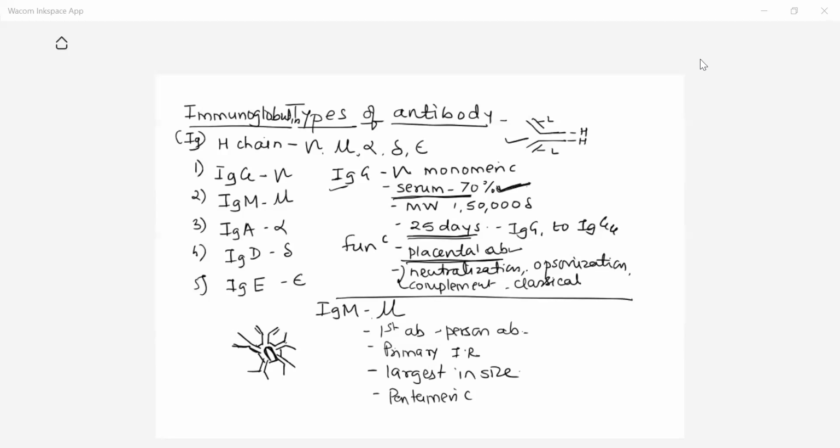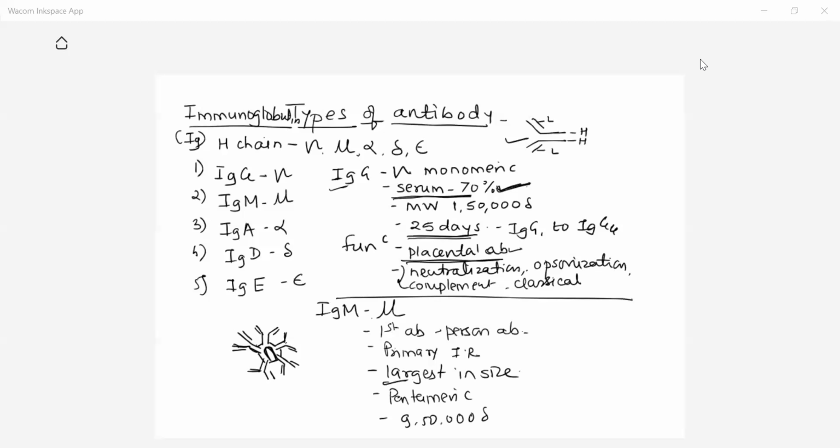So this is the structure of IgM, and this single monomeric structure has a molecular weight of about 1,50,000 as we discussed in IgG. But in case of IgM, the structure is pentameric, and that's why its molecular weight is very high. It is about 9,50,000 Dalton. So it is the largest antibody found in the person's body.